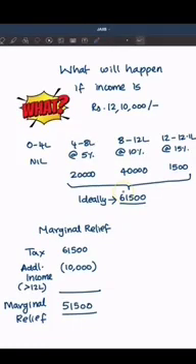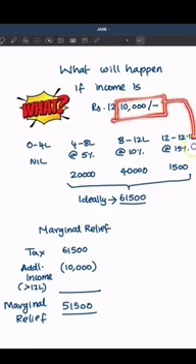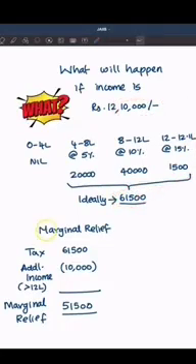But the government is not going to levy this 61,500 because the government understands that the increase in income is only 10,000, because up to 12 lakh there is no tax. So beyond 12 lakh, the increase in income is only 10,000. For this 10,000, they are not going to charge this 61,500. So that's where the concept of marginal relief comes into the picture.